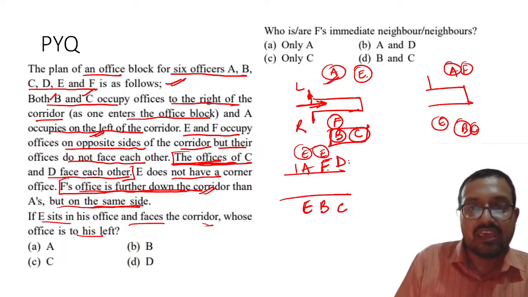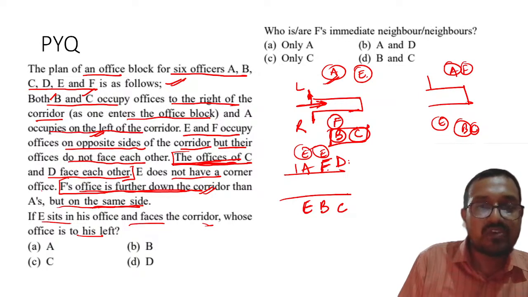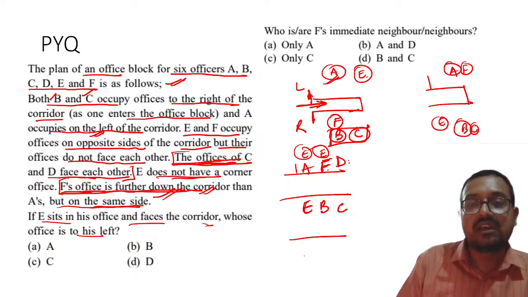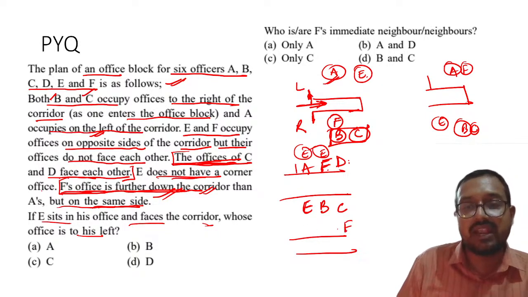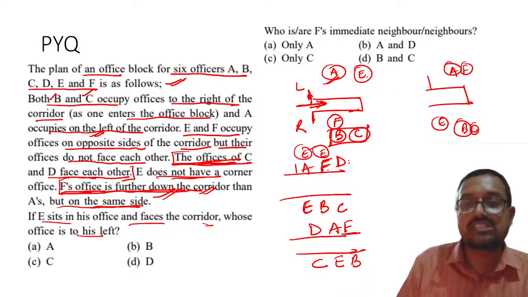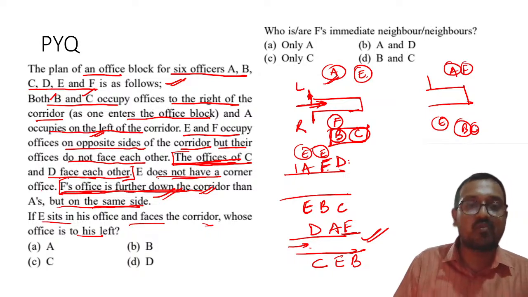And the second thing is, okay, offices of C and D face each other. E does not have a corner office. F's office is further down the corridor. So my dear students, let us put F at the extreme end. Please remember, F at the extreme end. That way you will realize that okay, D, C, and here it will be E, understood, and B. So this is the way you should arrange it. Please remember this will be your final answer. This will be your final answer.